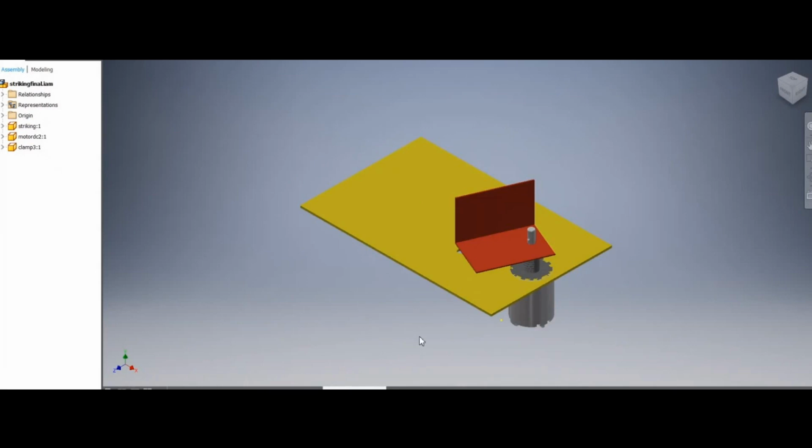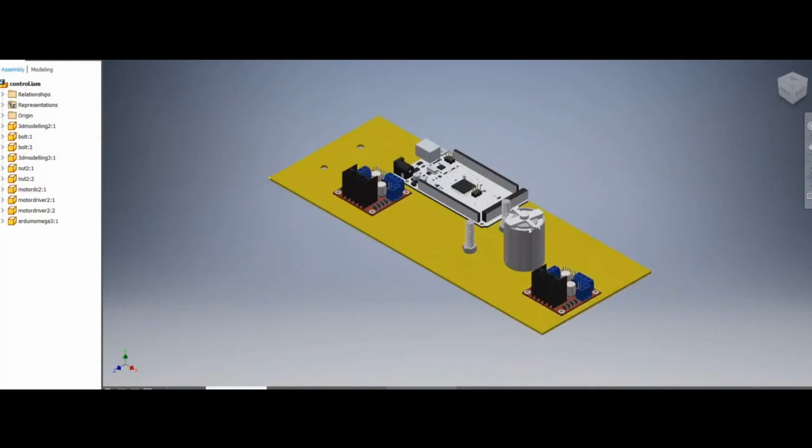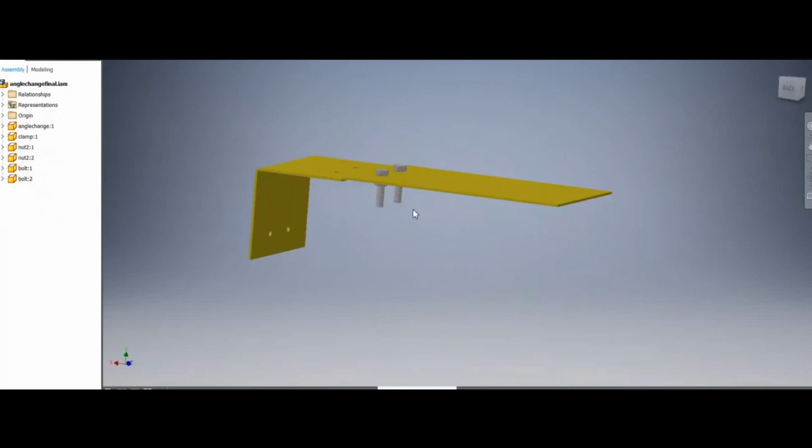Striking part. This is the third subsystem. As we can see here, it's a 10x7 centimeter board with a hole through which a DC motor is passed, and to the DC motor we connect a red clamp, which is used for striking the striker, which strikes the coin. Now to the DC motor present on our interface unit, we connect the angle change unit. Here the angle change takes place when the DC motor rotates, and to this angle changing part, through the 2 holes, we connect the striking mechanism.